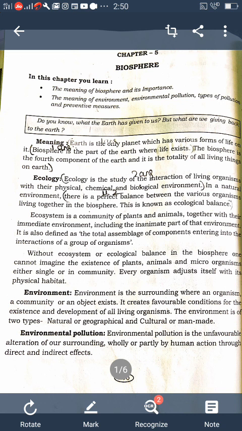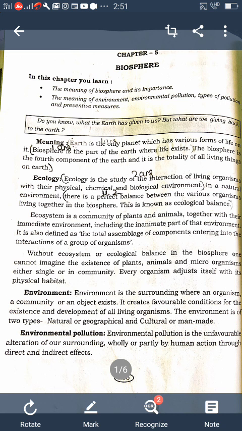So how to control soil pollution? Control and judicious use of chemical fertilizers, pesticides and insecticides, proper disposal of industrial and urban waste, proper use of land and crop management, awareness programs on proper soil utilization and its maintenance, etc. So these are all the measures to control soil pollution.